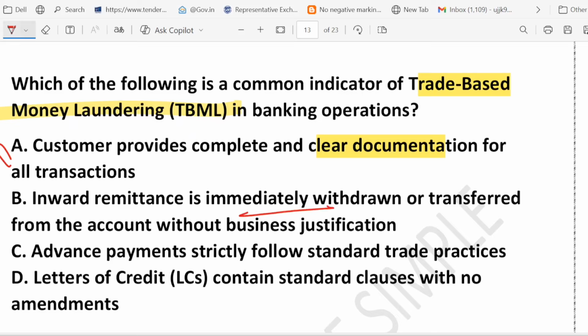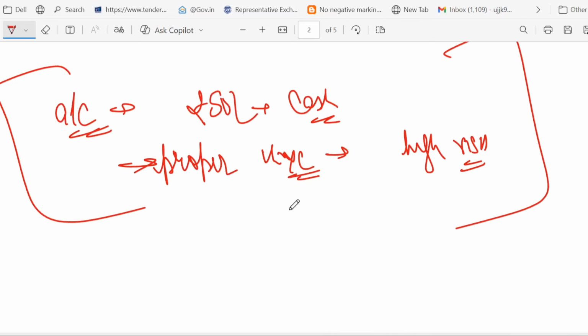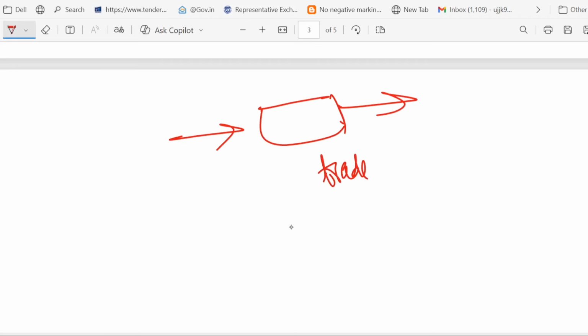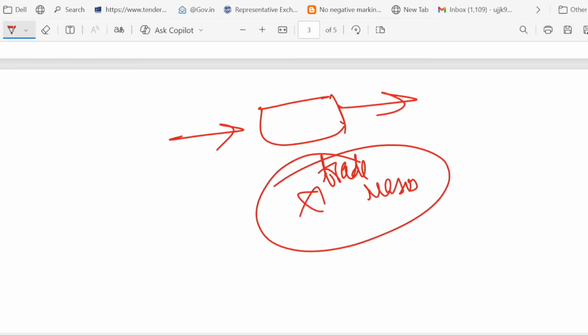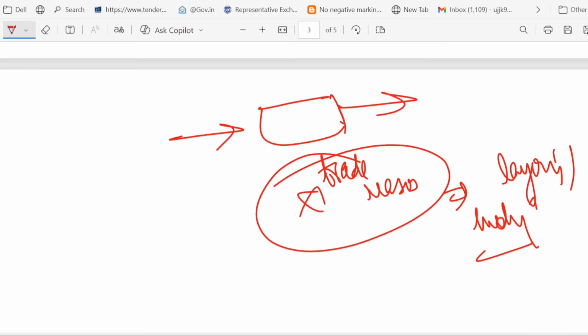Why? Because if money comes in and immediately moves out without a clear trade reason, it could mean layering or hiding the funds. Suppose this is our system, and money is coming into the account and immediately moving out of the account, right? There is no trade reason. So this clearly indicates either layering or hiding the funds. So yes, option B is the correct one.